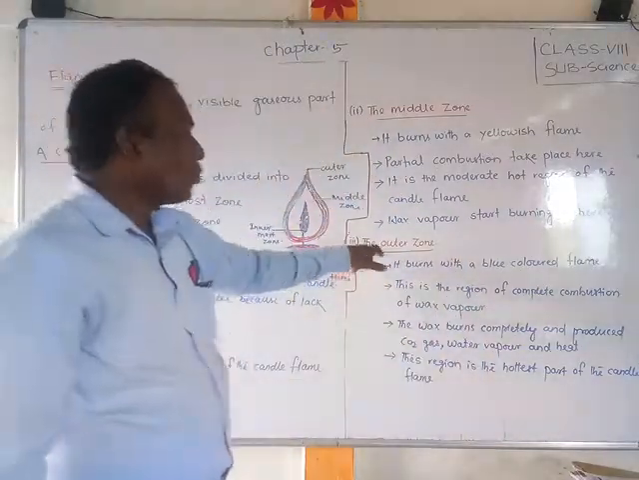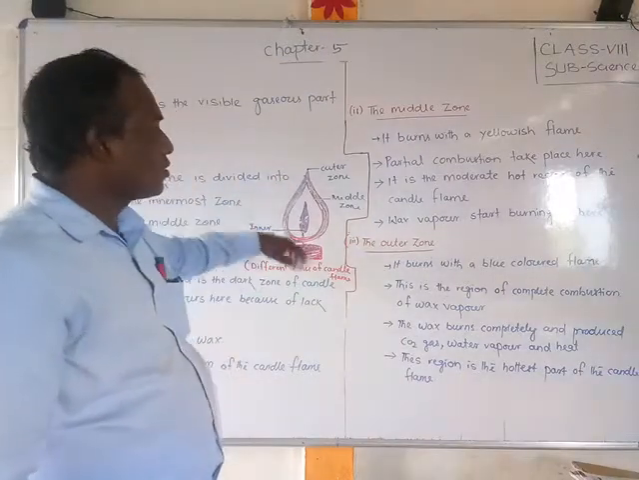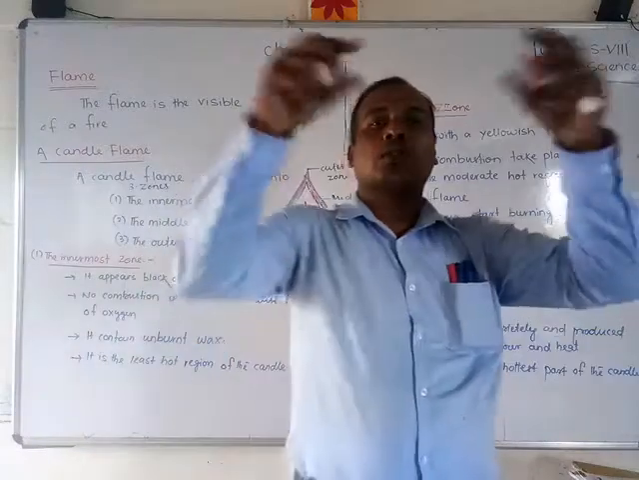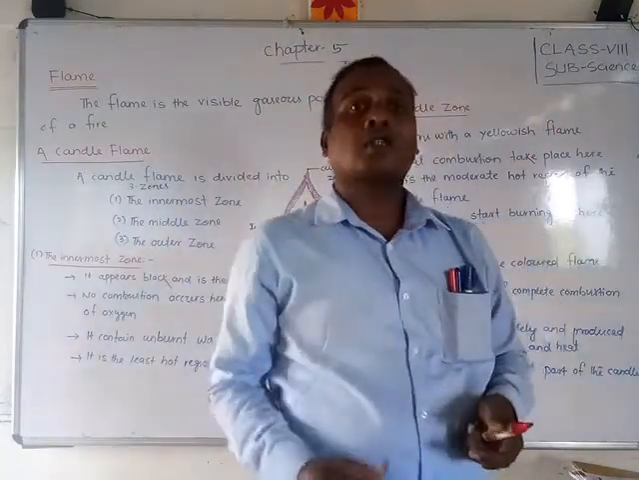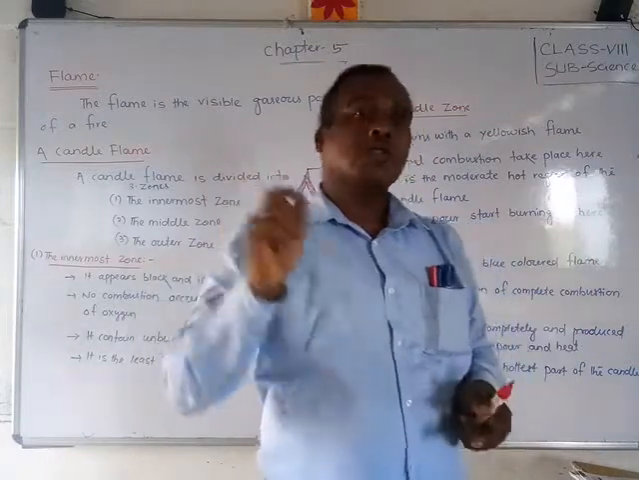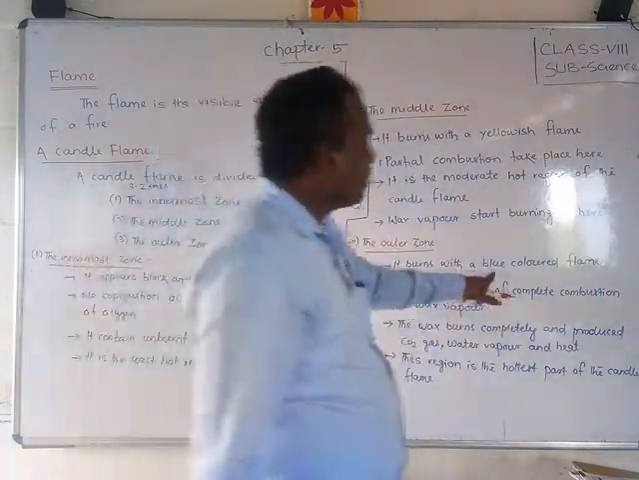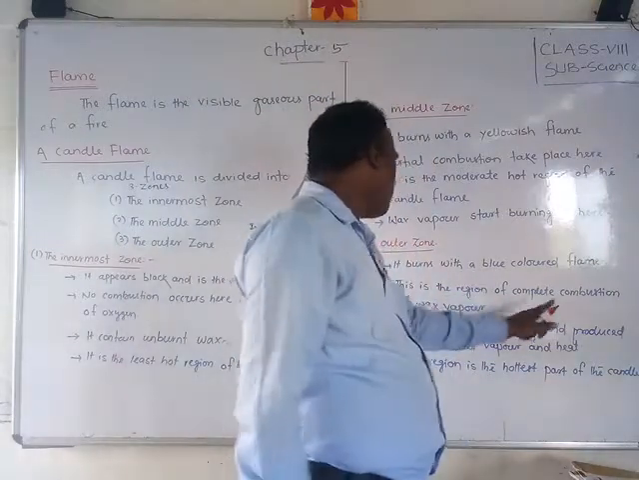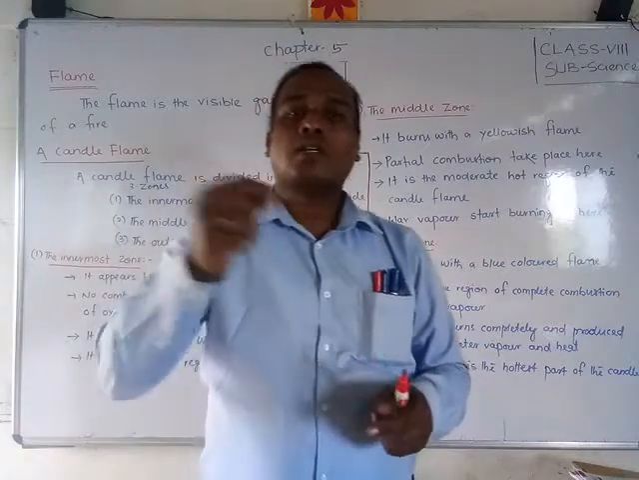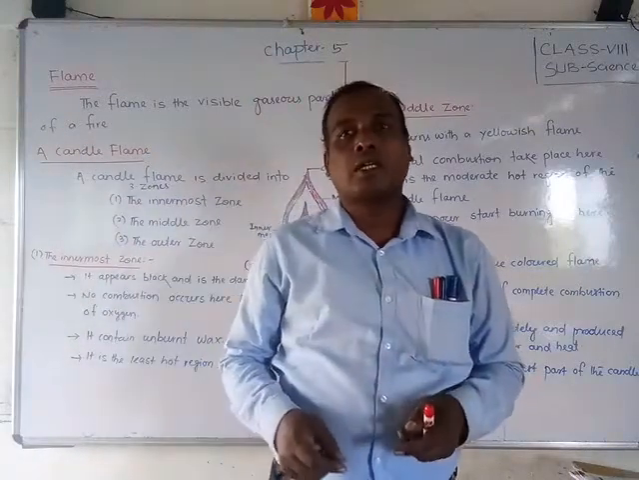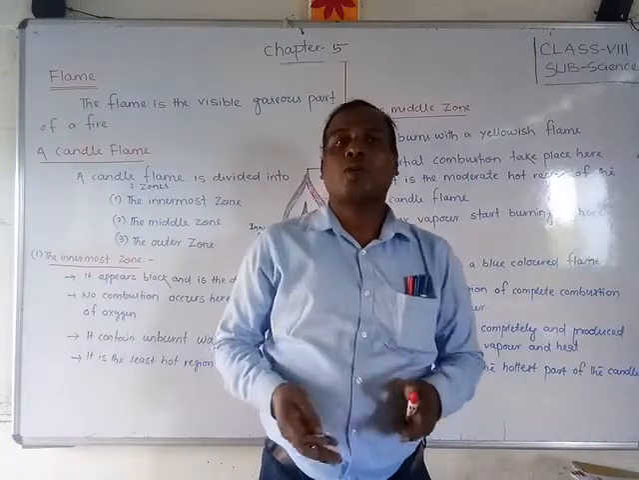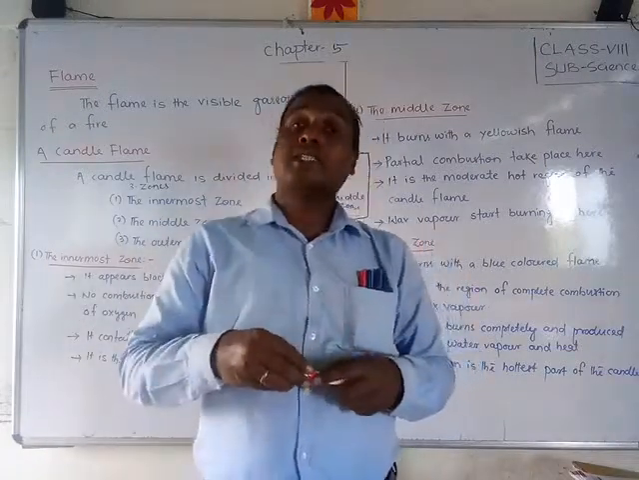Next, students, the outer zone, the last part. Which color is it? The blue color. In the outermost zone you have seen the blue color, and it is a very hot region. The hot zone of the candle flame is the outermost zone. It burns with a blue flame. It is the region of complete combustion of wax vapor. So here complete combustion takes place. So what should you say, students? It is the hottest region of the candle flame.